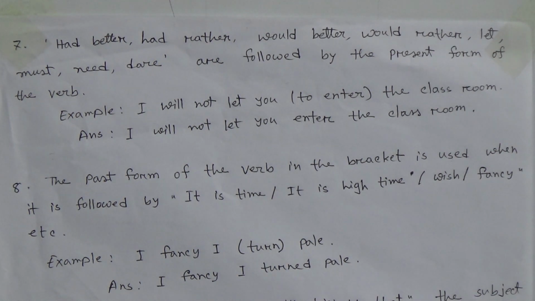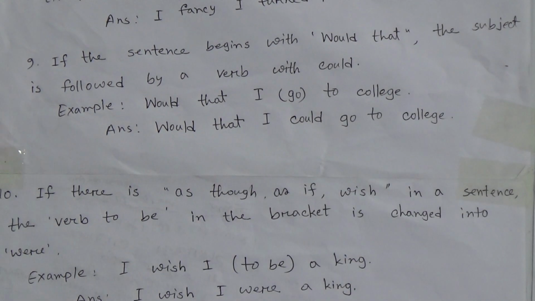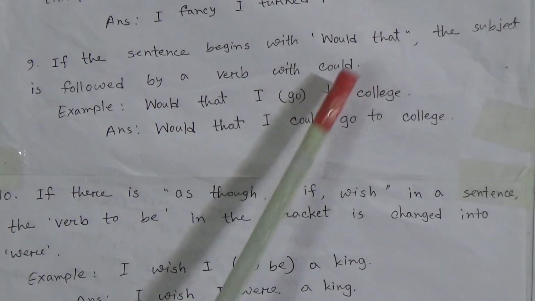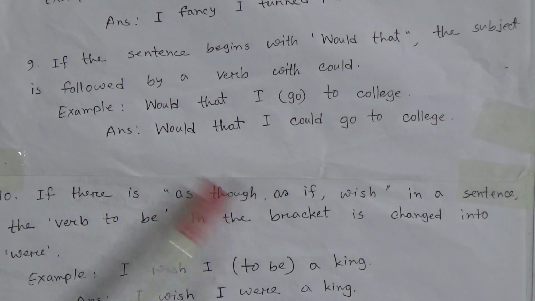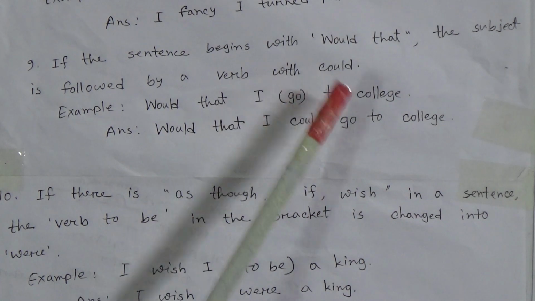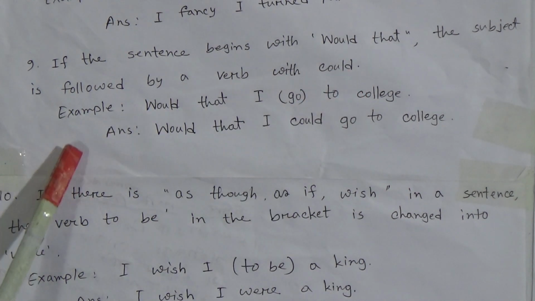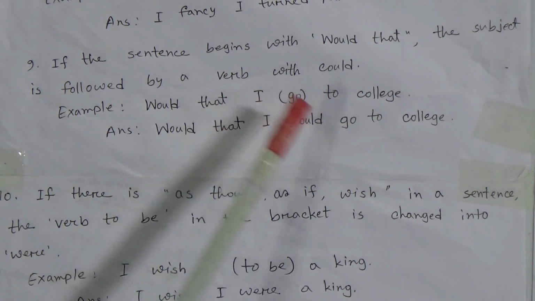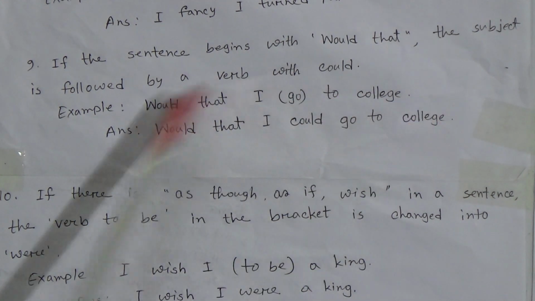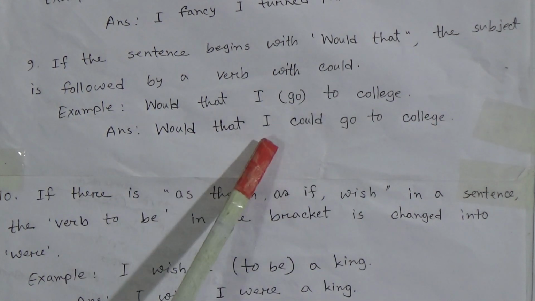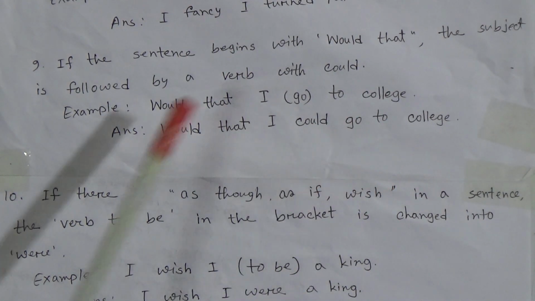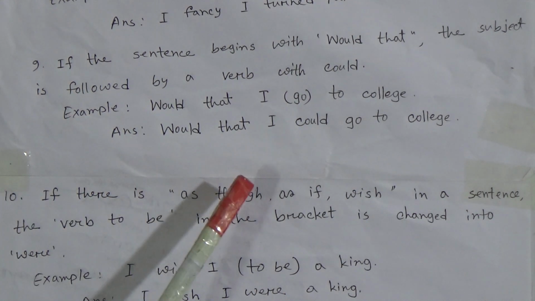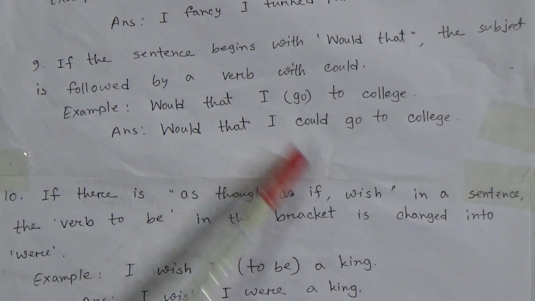Okay, now number 9: If the sentence begins with would that, the subject is followed by a verb with could. So at that time the subject is followed by a verb with what? With could. For example, would that I (go) to college. The answer will be: would that I could go to college. So what we have learned from this rule? If the sentence begins with would that, the subject is followed by a verb with could.